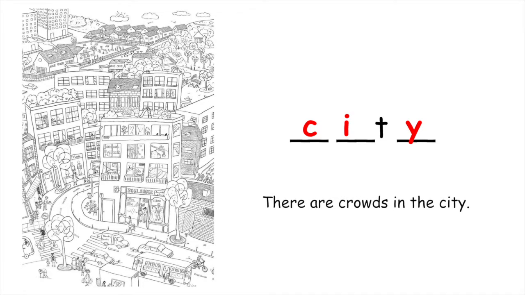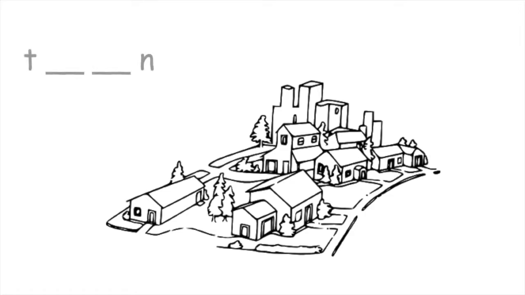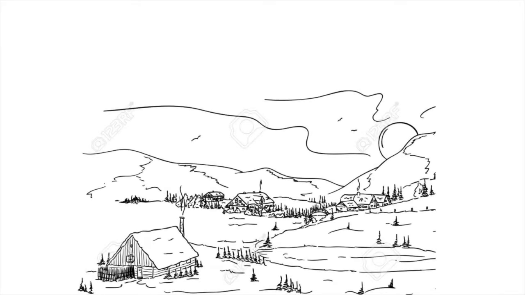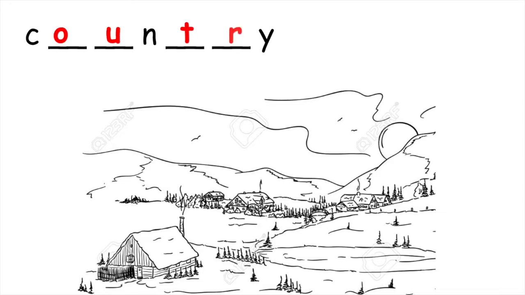The first word is city. C-I-T-Y. There are crowds in the city. Town. T-O-W-N. Town. This town has smaller buildings. Country. C-O-U-N-T-R-Y. This village is in the country.